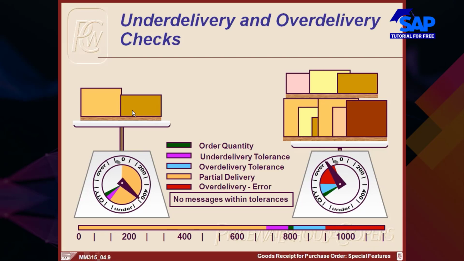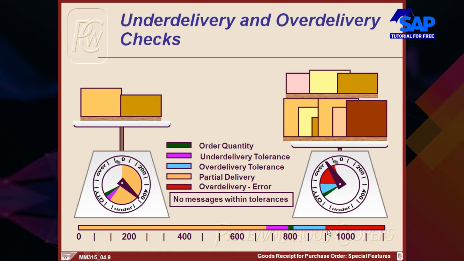The under delivery or over delivery messages will be triggered from the inventory management transactions if the quantity of material that you are receiving is beyond the tolerance limits. For example, here, if you are receiving anything less than 640, I mean on this side of the scale, then you receive a message. Anything within the tolerance, no messages.